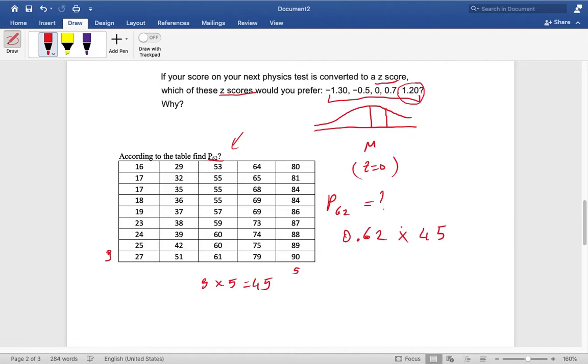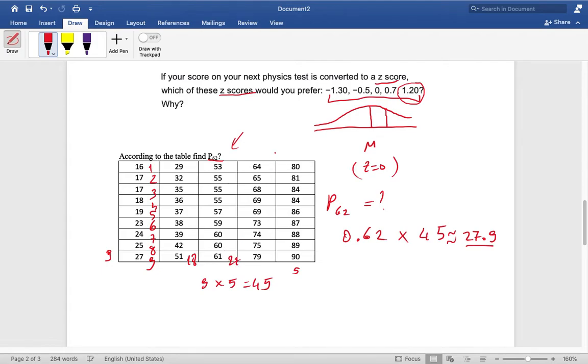So for the 45 data members, what will be P62? To calculate this, 0.62 times 45 is approximately 27.9. So we will count where we have this member. 1, 2, 3, 4, 5, 6, 7, 8, 9 till 27 points. So 9 and another 9, 18, and another 9, 27.